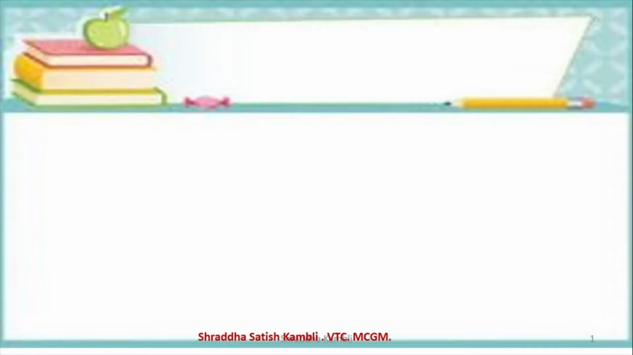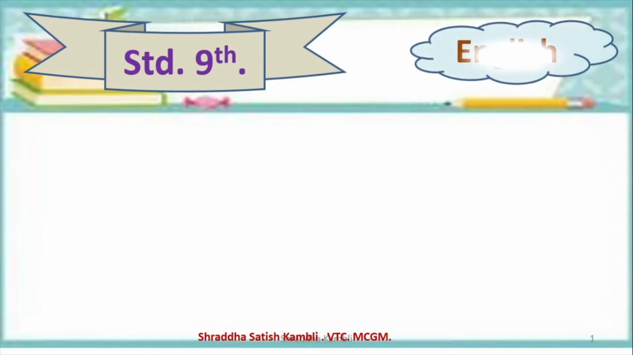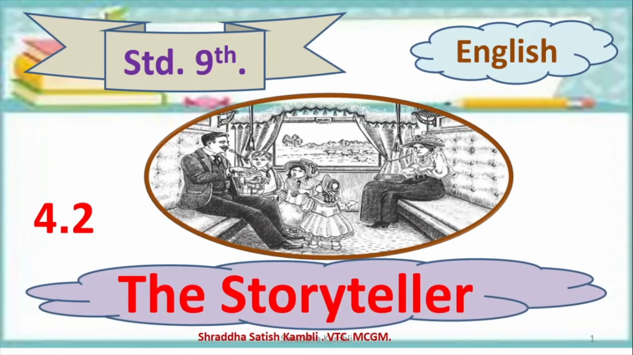So children, let us start a lesson in Standard 9th English, and the name of the lesson is lesson number 4.2 from your English textbooks, that is the Storyteller. Now this is a very beautiful story about people traveling on the train. Now you might have gone to your native place sometimes by train. So when you travel on a train, you meet different people and you become friends also with them.